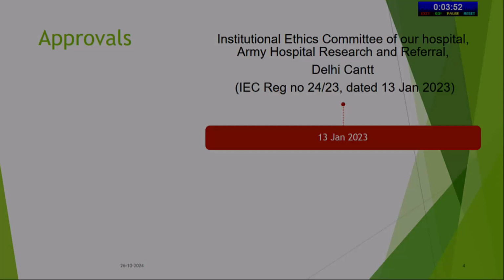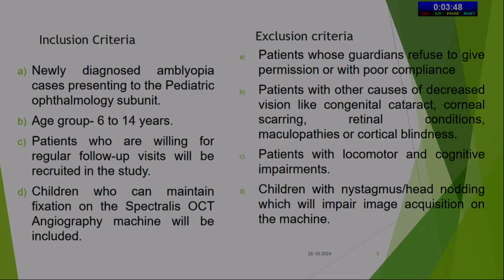Approvals: Institutional Ethics Committee of our Army Hospital Research and Referral. Inclusion criteria: newly diagnosed amblyopia cases presenting to the Pediatric Ophthalmology subunit. Age group was 6 to 14 years and patients who are willing for regular follow-up visits. Children who can maintain fixation on the Spectralis OCT angiography machine will be included.